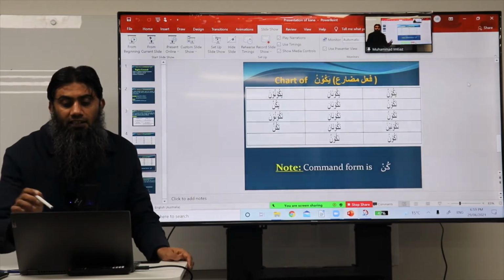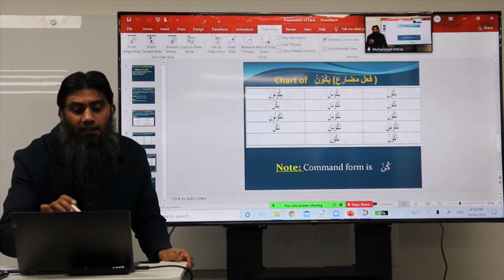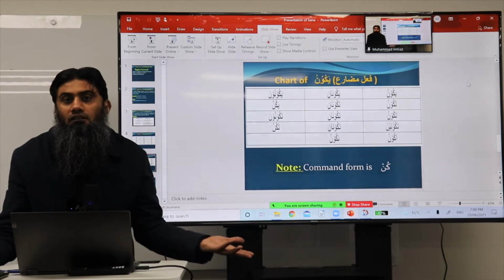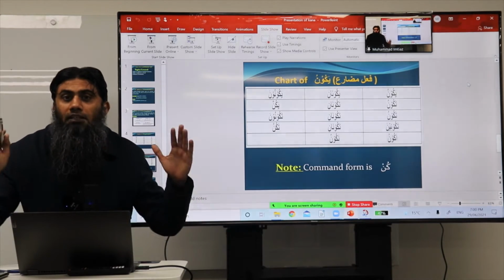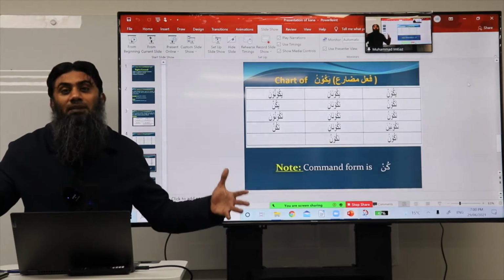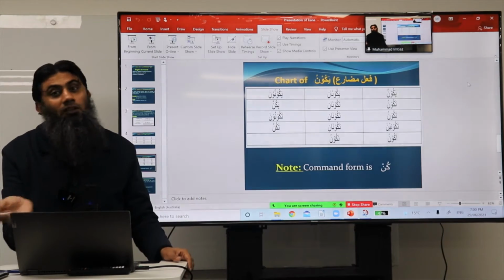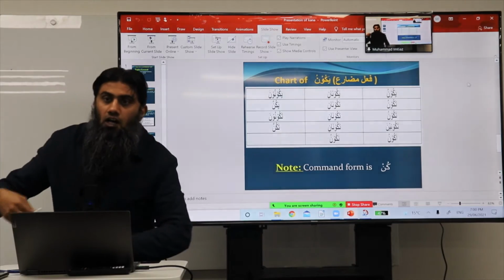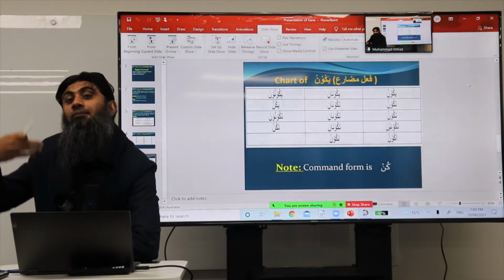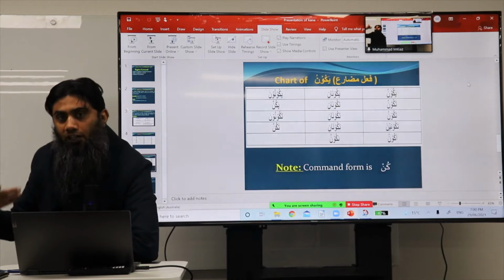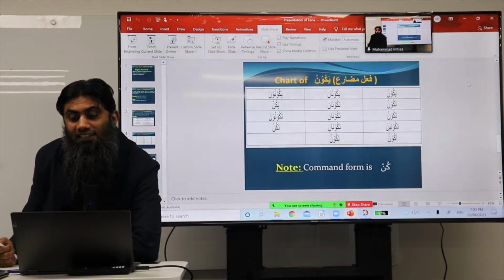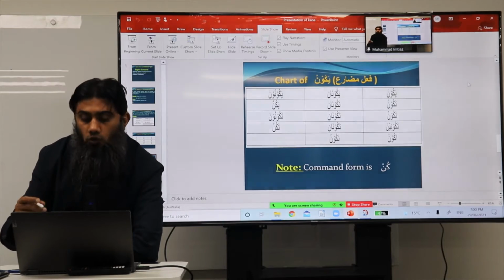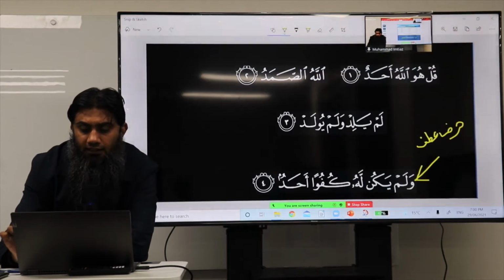What I mean by this is, it cannot be number 2, it cannot be number 3, it cannot be number 6. The only other option is number 1. So it can only be number 1 under the elimination method as well. If you eliminate all the possibilities, you only get the first possibility. So for now, at this stage, I am telling you, inshallah, eventually you will know as well that yakun is actually the majzoom form of yakunu. Okay, now let's go back to the ayah again.